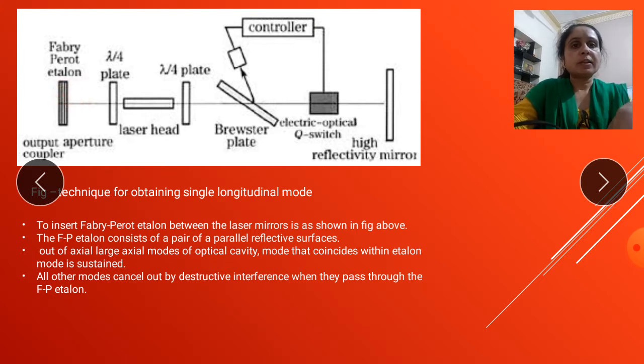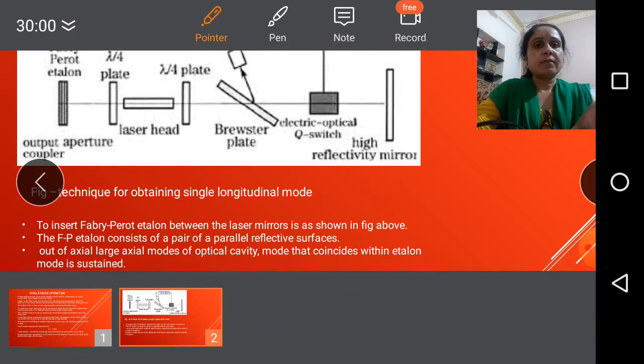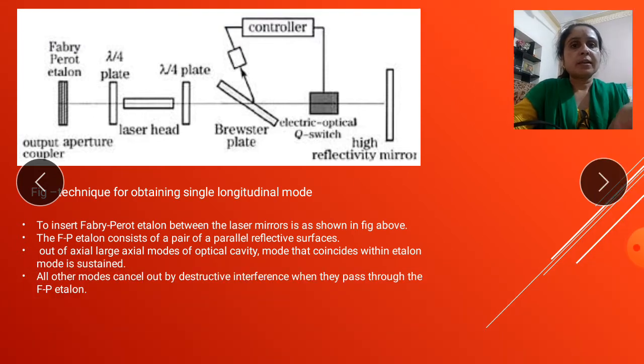This is the Fabry-Perot experiment. There is the lambda by 4 plate, then the output coupler, and these are lambda by 4 plates. This is the laser head, this is the Brewster plate, and this is the electro-optical controller and the Q switch.